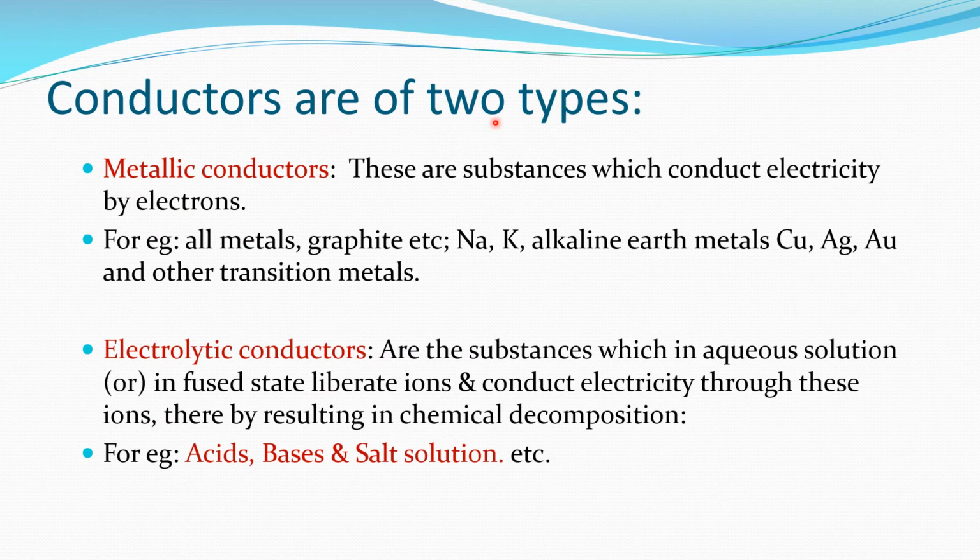Conductors are again of two types. One is metallic conductors and the other is electrolytic conductors. Metallic conductors are the substances which conduct electricity by electrons. For example, all metals, graphite, sodium, potassium, alkaline earth metals, copper, silver, gold, and other transition metals are very good conductors of electricity.